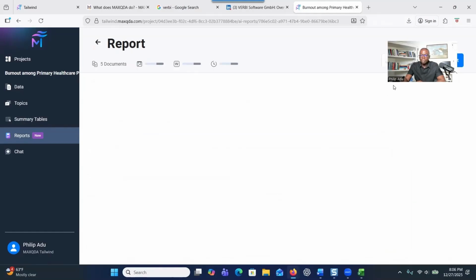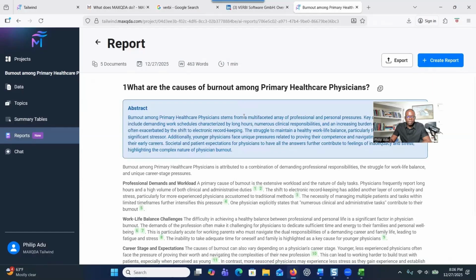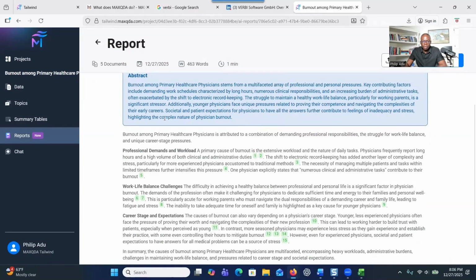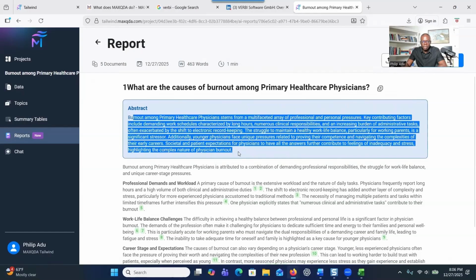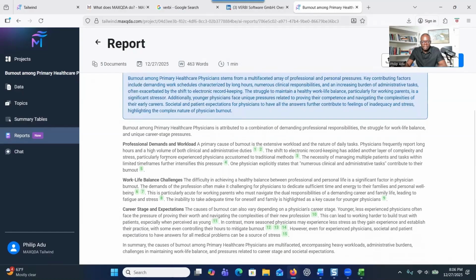The system is creating a report. It takes a few minutes, so let's wait. Okay, so now we have that information. It is about the causes of burnout among primary healthcare physicians, and it also gives you an abstract providing a summary of the report, and then the system has provided you the causes. The first is professional demands and workload. The next one is work-life balance challenges. The next one is career stage and expectation, right?